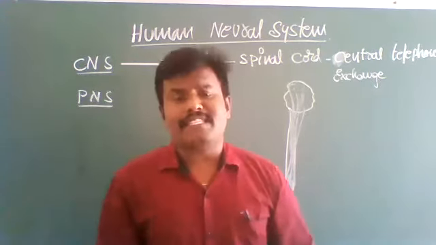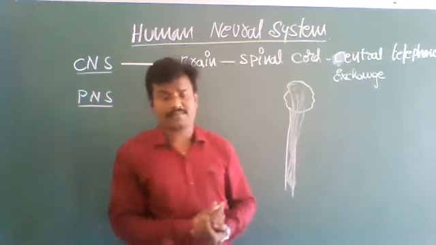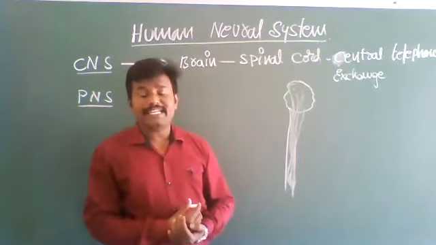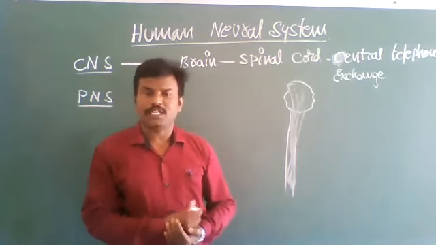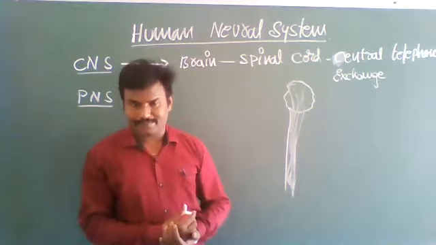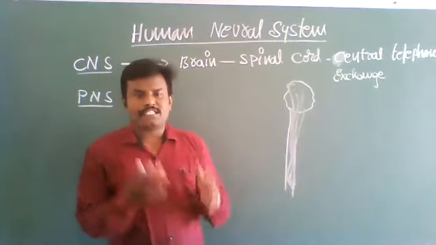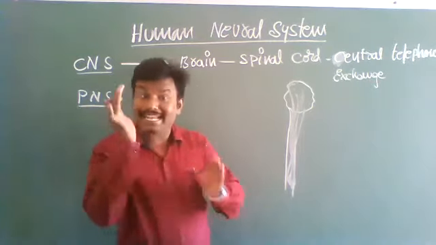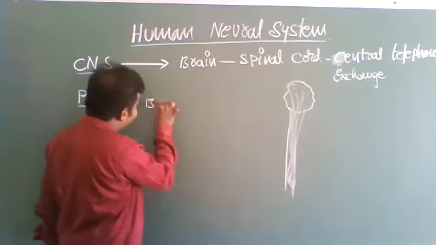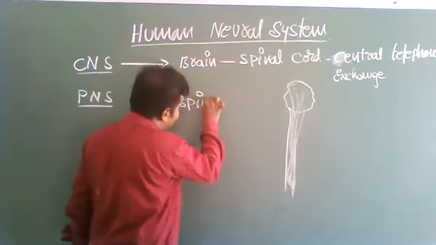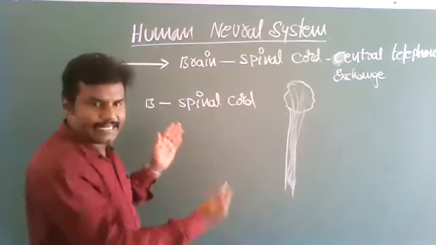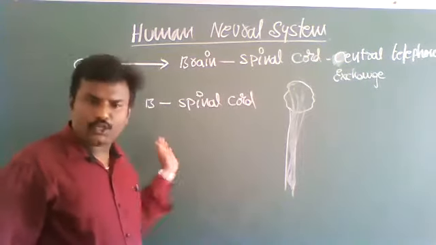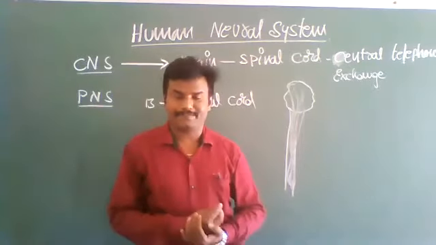The peripheral nervous system contains neurons outside of the central nervous system. Those neurons link the brain and spinal cord to other parts of the body.